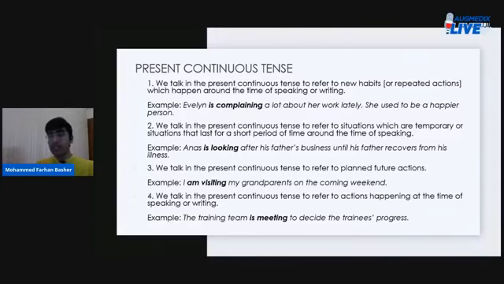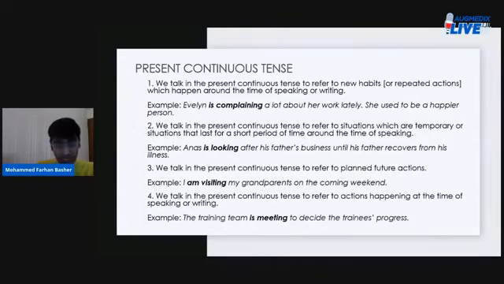Okay. Circumstance number 3. We talk in the present continuous tense to refer to planned future actions. So you've planned something and you are going to do it, maybe in the near future. So to talk about such planned future actions, you can choose to use the present continuous tense, like in the example under circumstance 3. I am visiting my grandparents on the coming weekend.